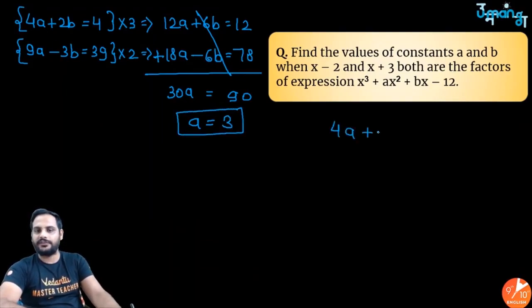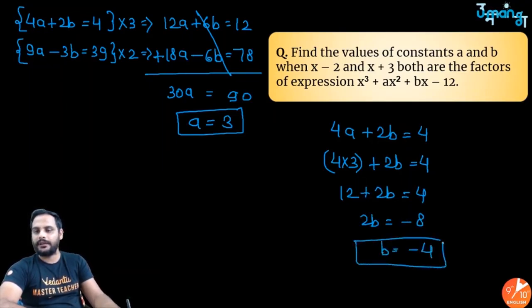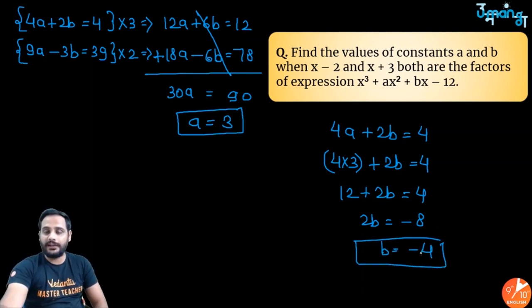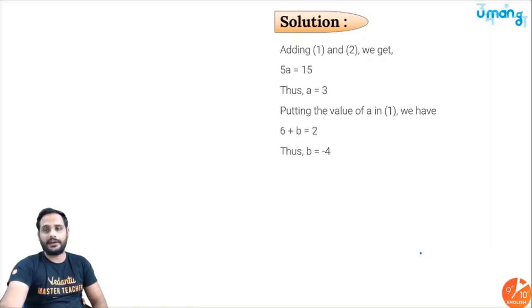And if a is 3, put a is equal to 3 in any of the equations. Suppose first equation 4a plus 2b is equal to 4. Put a equal to 3. So 4 into 3 plus 2b is equal to 4. So 12 plus 2b equal to 4. Shift 12 over there. 2b is equal to minus 8 and b is equal to minus 4. So a is equal to 3 and b is equal to minus 4 is your correct answer.